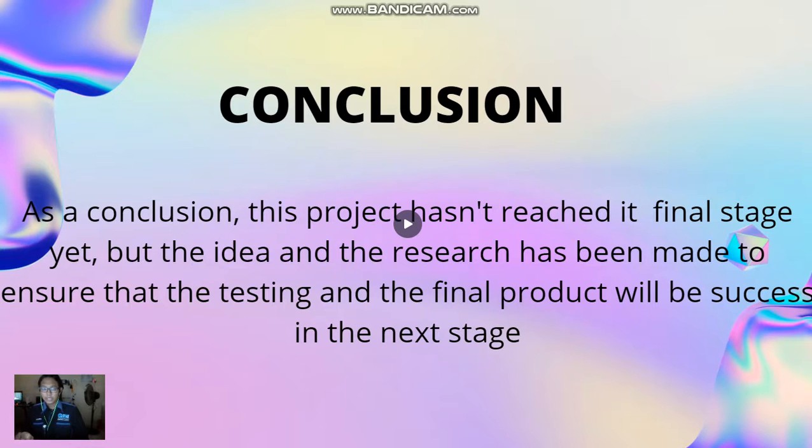Based on the idea itself, it will significantly help reduce drunk driving cases in Malaysia. People will be less likely to drive, as the car will lock the ignition system if they have a high alcohol level in their body. And with the messaging and tracking features added, it will be easier for the emergency contact to go to the drunk driver and help them avoid drunk driving. This project hasn't reached its final stage yet, but the idea and the research have been made to ensure that the testing and the final product will be successful in the next stage.